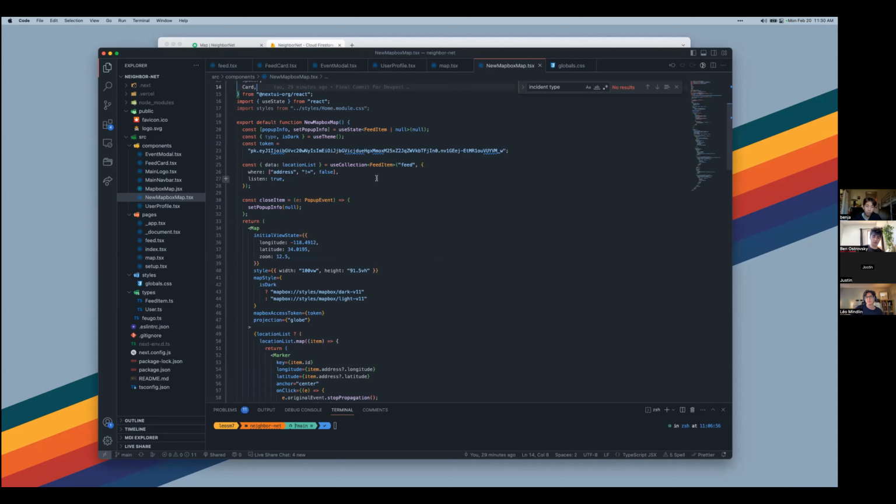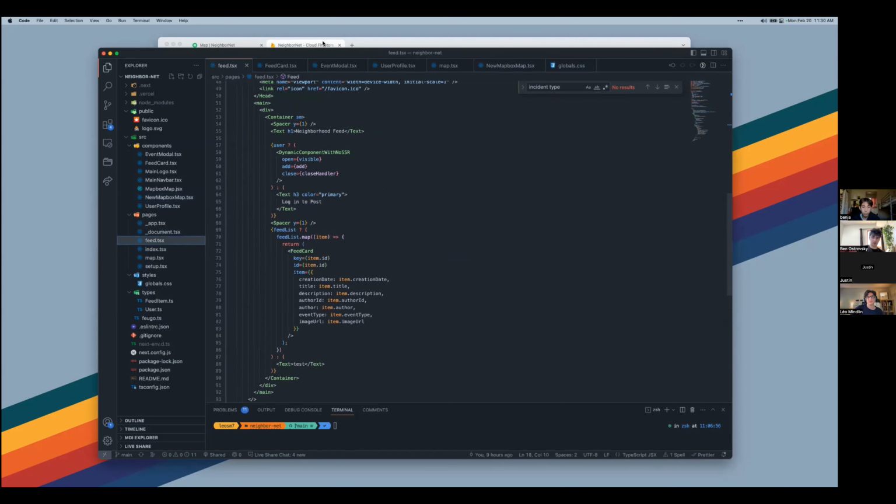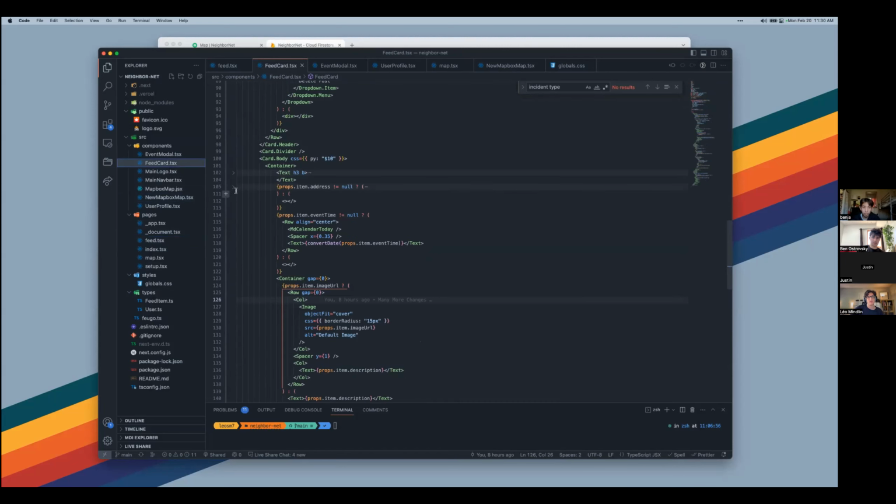Leo, do you want to walk through a few of the feeds? Okay, here's some of the UI code here for the feed. The code for the card here.